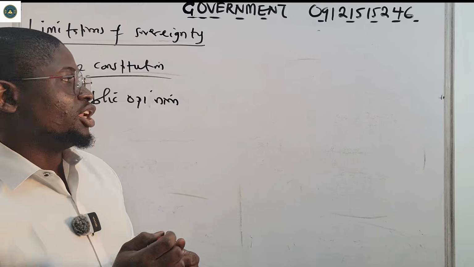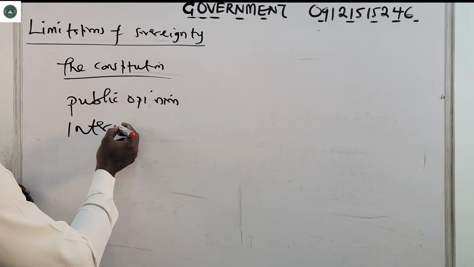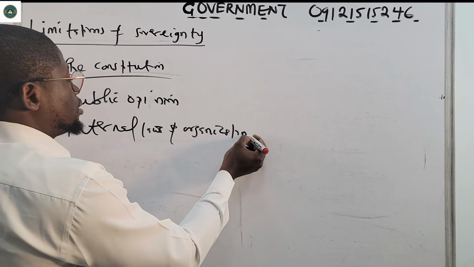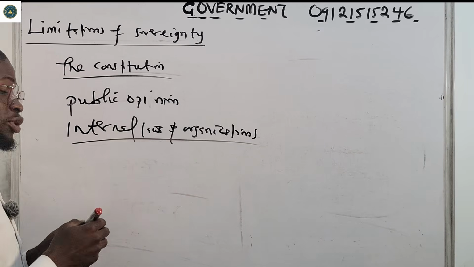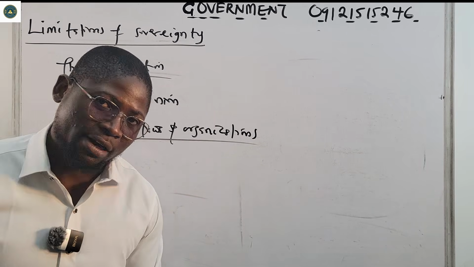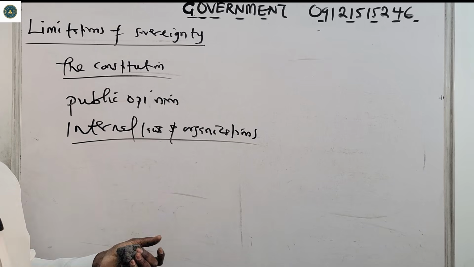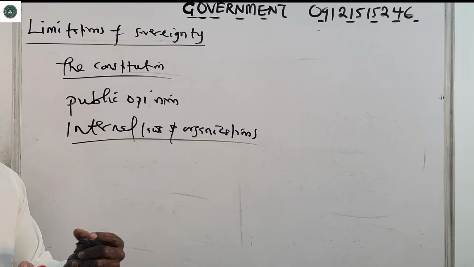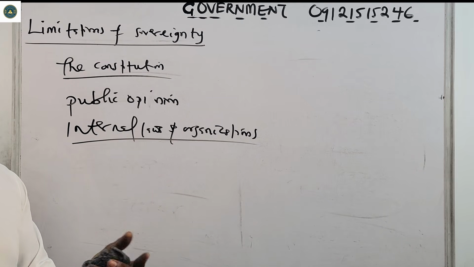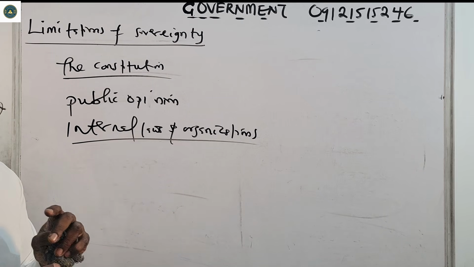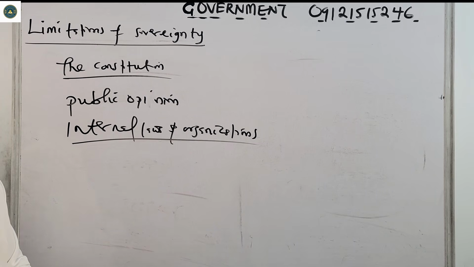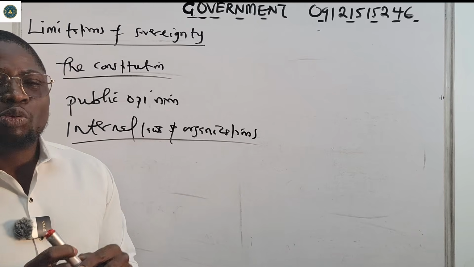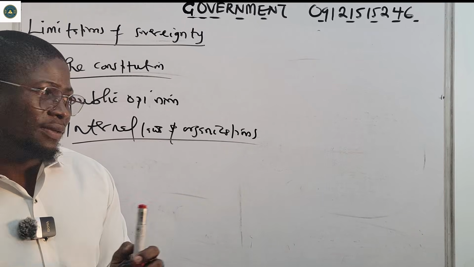Number 3, international laws and organizations. Despite having our sovereignty, it does not mean we can do anything anyhow. For example, the United Nations makes rules, because countries need to depend on each other for growth, for success, for ideas, and so on. Because of that, there are some limits to your power. You cannot decide to attack another country and not get punished.